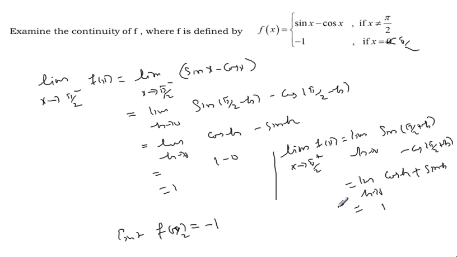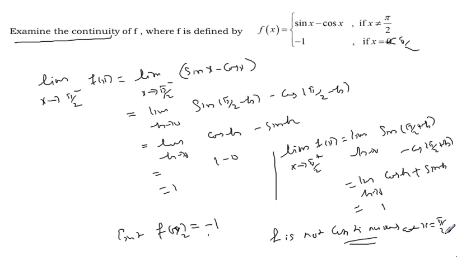Limit exists, but the limit does not coincide with ordinate. So what is the conclusion? Examine the continuity mean, and f is not continuous. Not continuous at x equal to pi by 2. Okay.